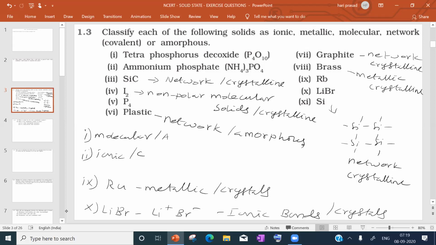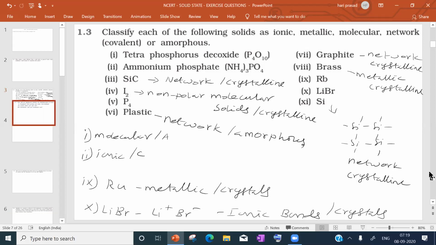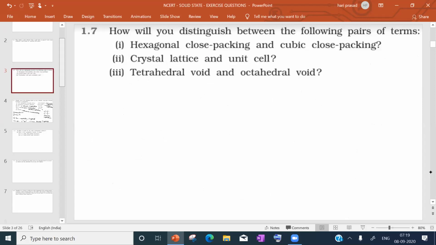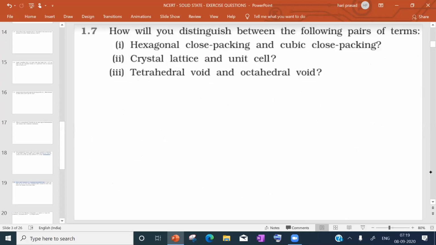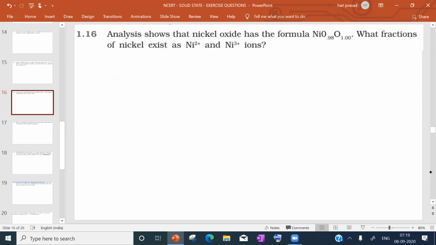Next we will take question number 1.16. Analysis shows that nickel oxide has a formula like this. What fractions of nickel exist as Ni2 plus and Ni3 plus ions? Now we will take nickel oxide. In the question, one mistake is there. This O should not come here.